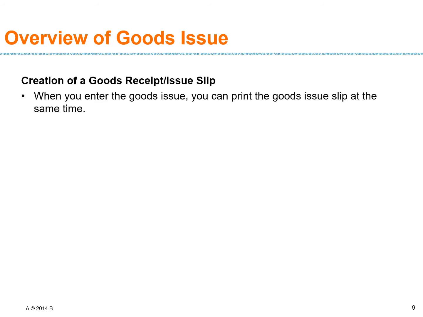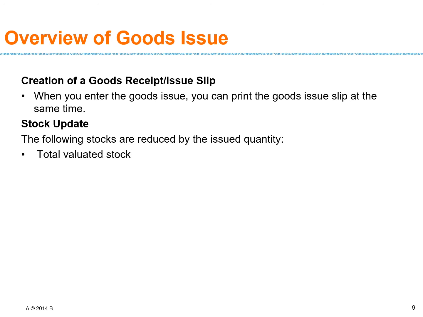So creation of goods issue slip. When you enter goods issue, you can print the goods issue slip at the same time also. Stock update. What happened in the stock update? Total valuated stock can be seen. Then unrestricted use stock, right? Unrestricted use stock is which stock? Which are available for the usage, right? In which no quality inspection is required, or nothing any further is required.